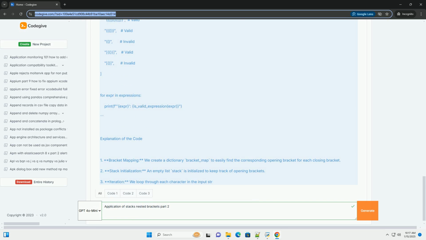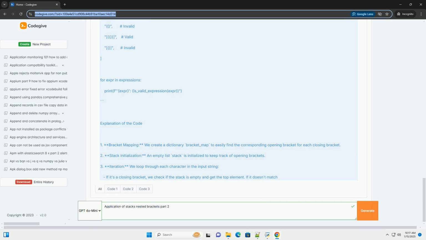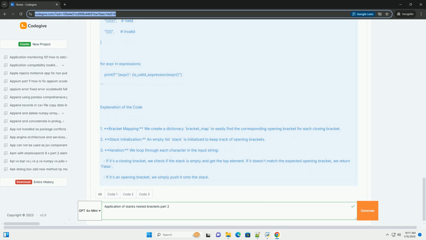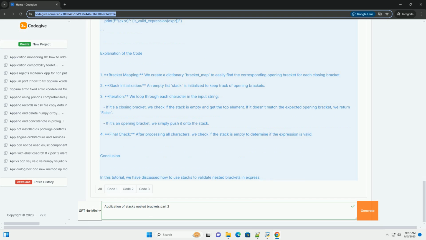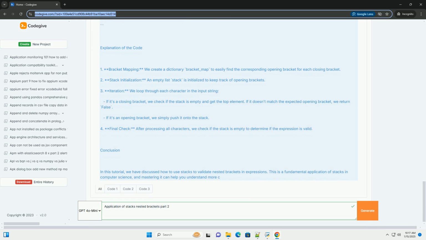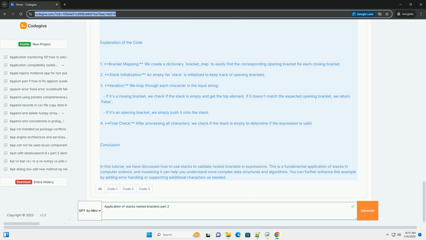Why use a stack? A stack is a data structure that follows the last in first out, LIFO, principle, making it particularly suitable for problems involving nested structures, such as bracket validation. The idea is to push opening brackets onto the stack and pop them off when we encounter closing brackets.